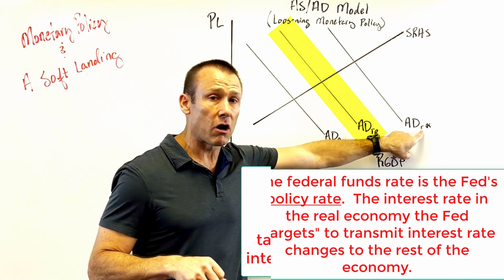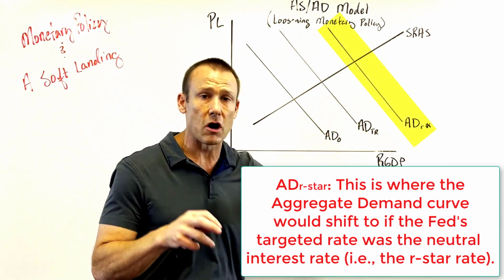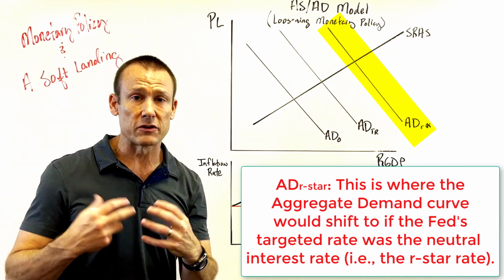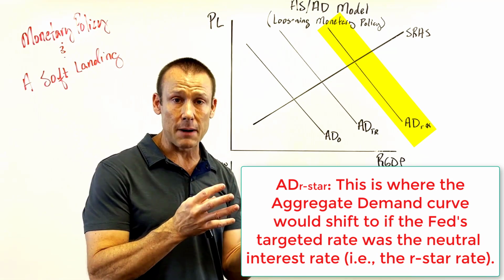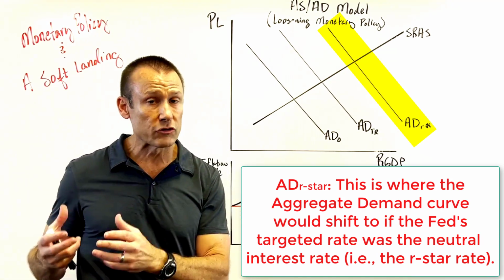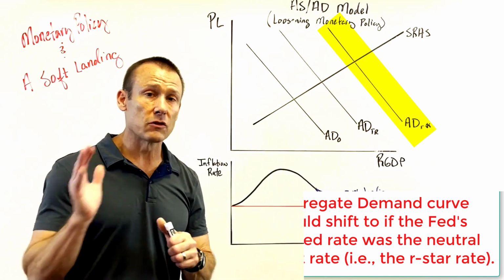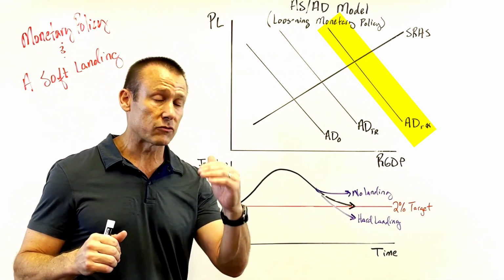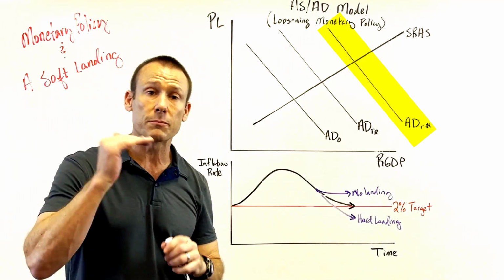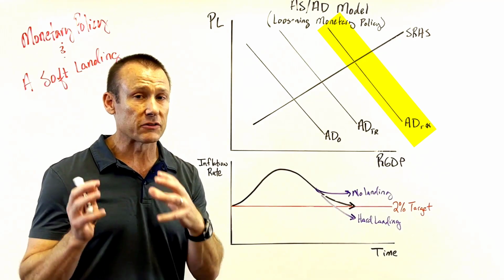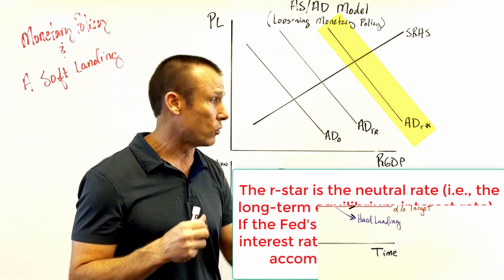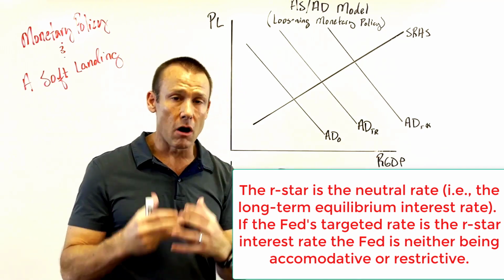But then you have the R star AD, okay? The R star is the neutral interest rate. It's a situation where the Fed is not being accommodative, expansionary, nor restrictive, contractionary, okay? That's our neutral rate. It's in the long run the interest rate, again, where the inflation rate shouldn't increase nor decrease, or the unemployment increase or decrease, okay? It's consistent with staying at full employment, this concept of the R star.